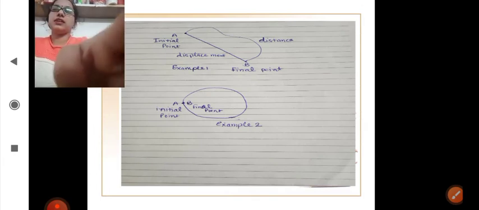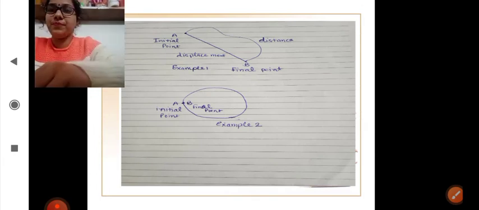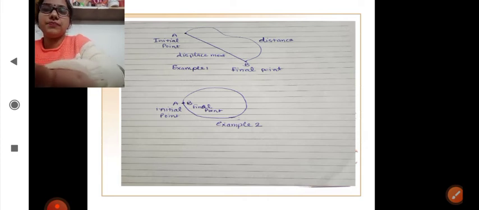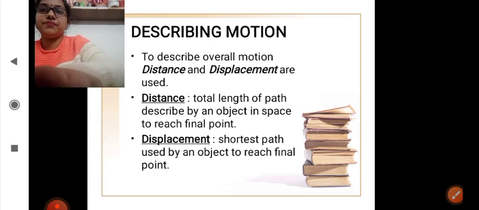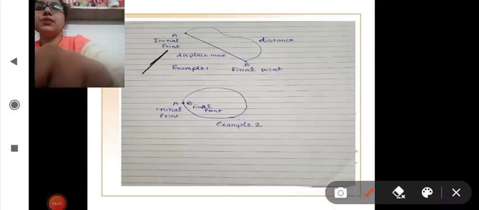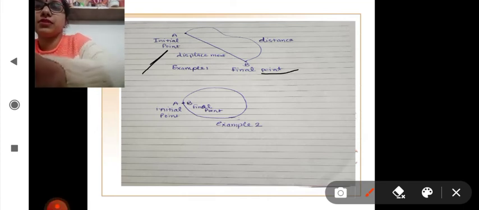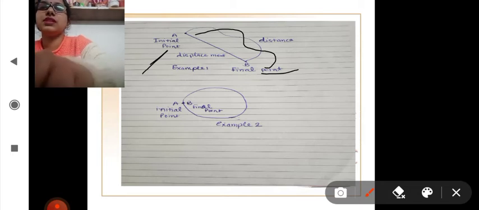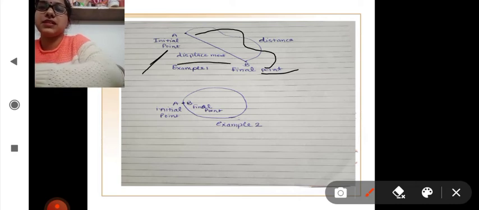Now let us understand this with an example. Here point A is taken as the initial point, whereas point B is taken as the final point where the object reaches following this path. So this path which it follows is the distance, where the distance between the initial point and the final point is called displacement.